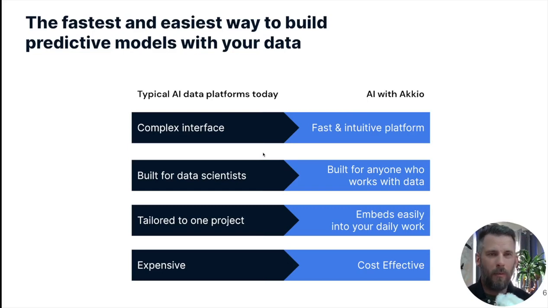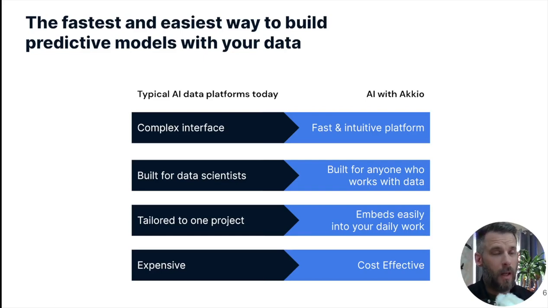There's a whole bunch of platforms out there. I used to work for one, and there's a bunch of others. The problem with the platforms, they're still designed for people that are writing that Python code or the Jupyter notebooks, that sort of thing. So they're very complex interfaces. They allow you to do a lot of things, turn a lot of dials, twist a lot of knobs, that sort of thing, but they're very complex.